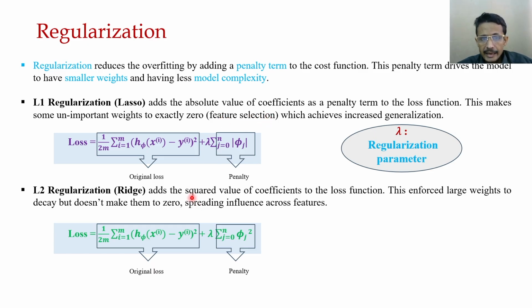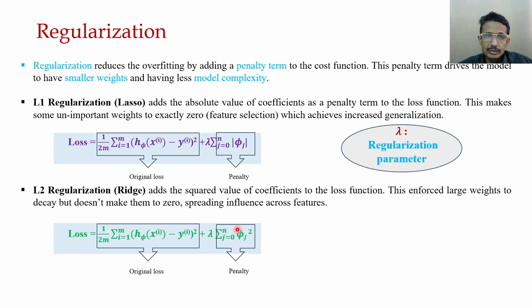Rather, it spreads the influence across the features. It reduces the reliance on some particular feature and makes all the features important. So this is the original loss function, and this is the penalty.